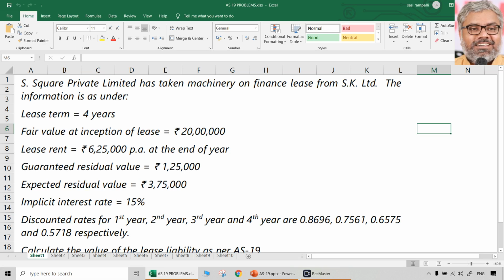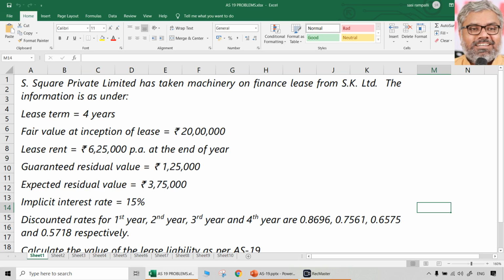Then discount rates for the first, second, third, fourth years are given. When they are given in the exam very clearly, you use them only. Don't have to become creative there, taking too many decimals or too few decimals. When the discount rates are given, which generally they will be, you take them as given in the question. If they are not given, then you can calculate for at least 3 or 4 decimals. 3 minimum at least you keep it.